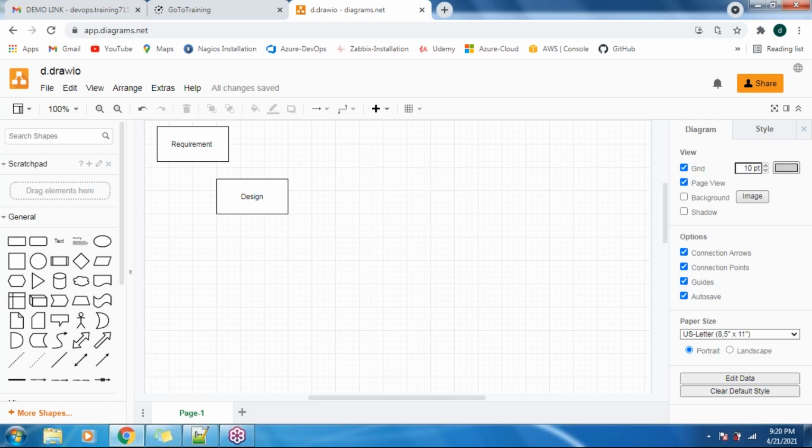Then, based on the design and the requirement, they write the code. Who writes the code here? Our developers. So the next phase in the waterfall model is called implementation or coding.